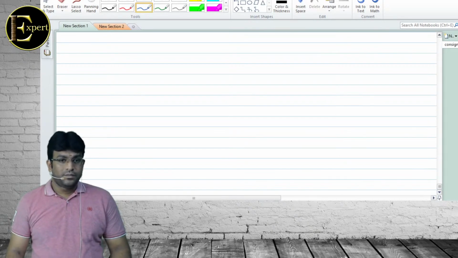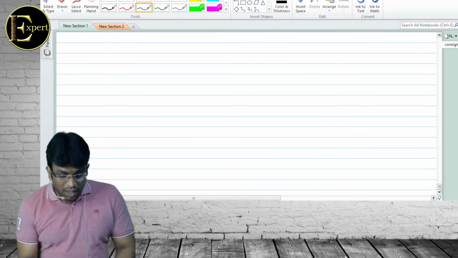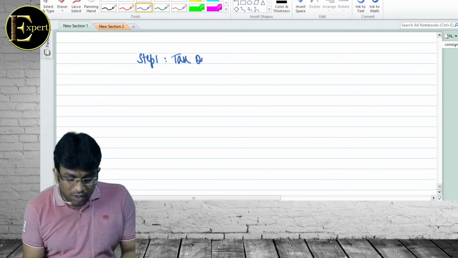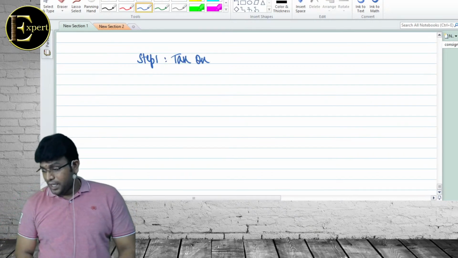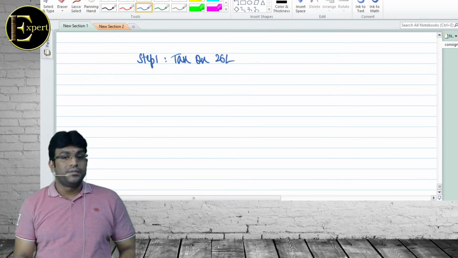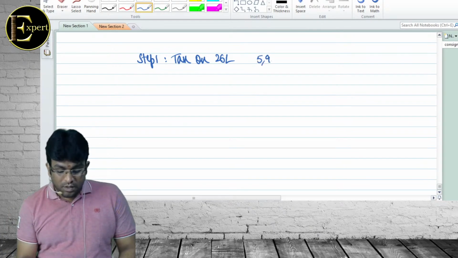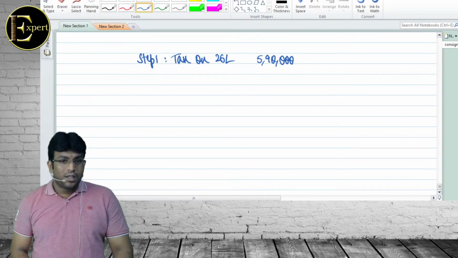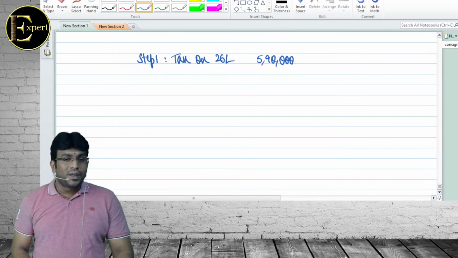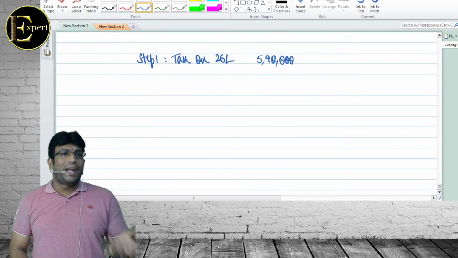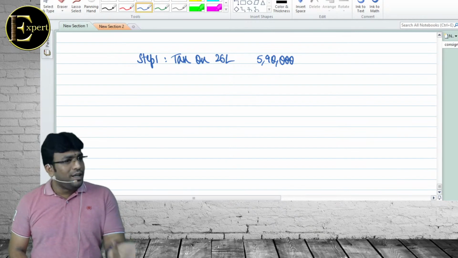How do you do this? First we'll start with step 1, tax on agriculture income plus non-agriculture income. How much is the total figure? 26 lakhs. Tax on 26 lakhs. How much is the figure? 5,90,000. उधर ही गड़बड़ हो गया आपका. हाँ, 10 लाख तक तो इनकम कितना होगा? 1 लाख आएगा. 1 लाख का 10,000 and 16 lakh 30%, 480 plus 110, 590, perfect.